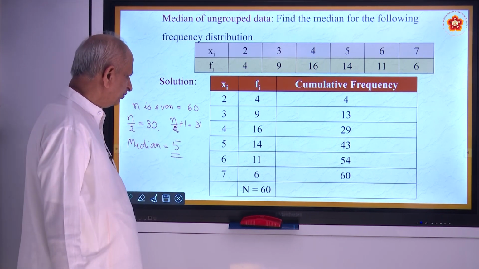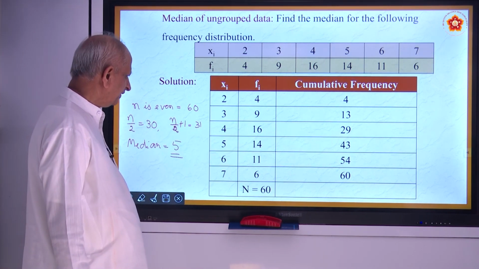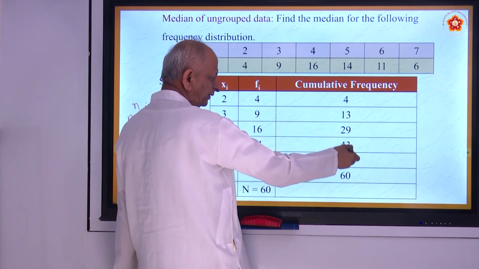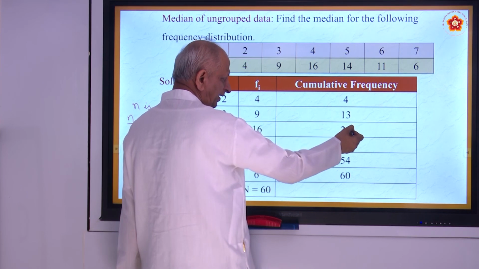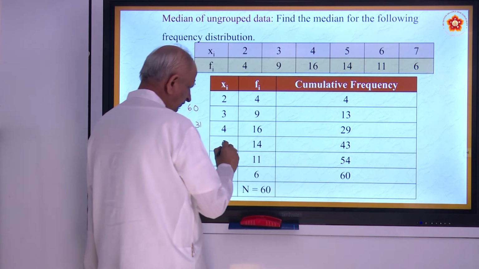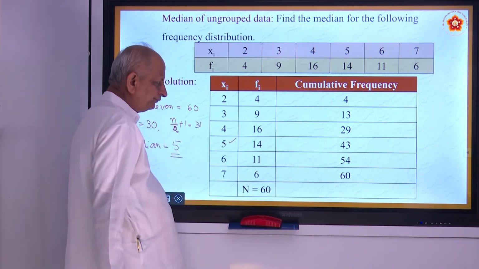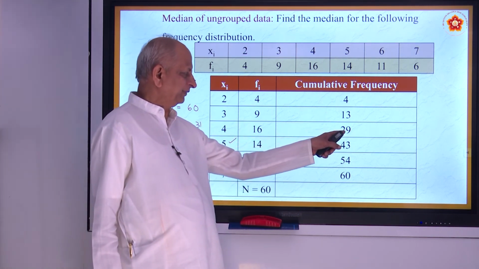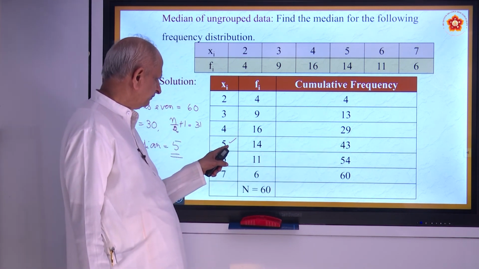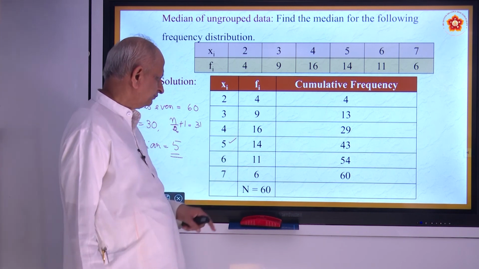You must find out where the 30 and 31 come. That's why you have to write cumulative frequency. Up to here 29 comes. So 30 is after that, that is 5. So 30 and 31 come here. Therefore, that value you must take Xi, that is equal to 5.